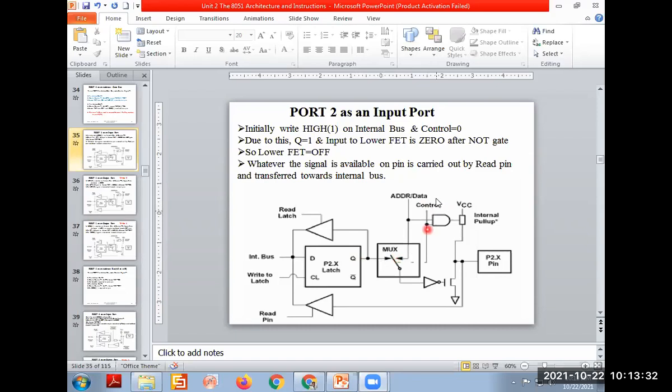Whenever this is 1, only then the switch will switch to the data or address bus. In the previous case also we have seen that with port 0. Initially, as the control signal is 0, this is disabled. That's why the switch of this NOT gate is connected to the output of the flip-flop. Now to make it an input, what is the requirement? Sending the internal bus data 1. So I will draw it as 1 here.